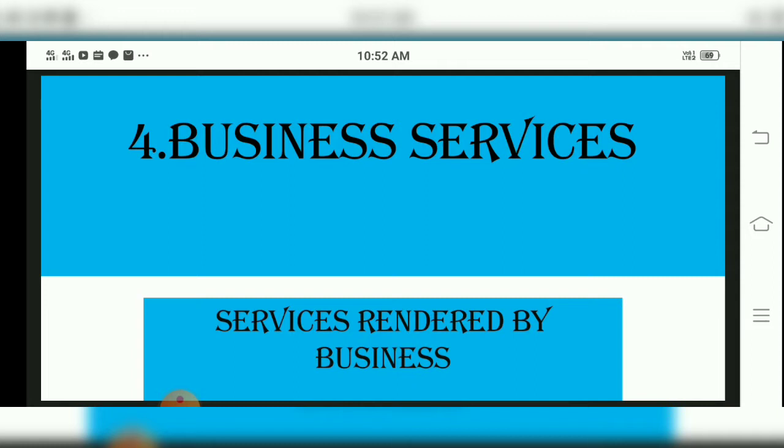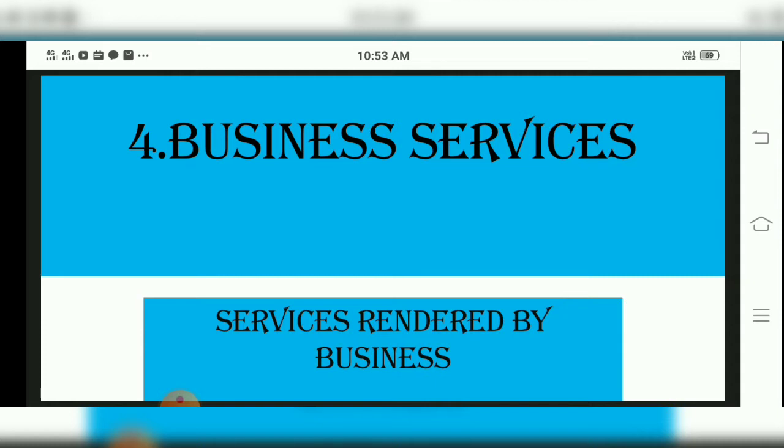Now, a simple example, children. We know public services are there, private services are there. Public means what? Government. Government is providing services to the people. For example, transportation. Transportation means the government has given the best facility of transport, for example, railways, children. So that is a public service. Railway comes under the public department, and who is providing these services? Government.